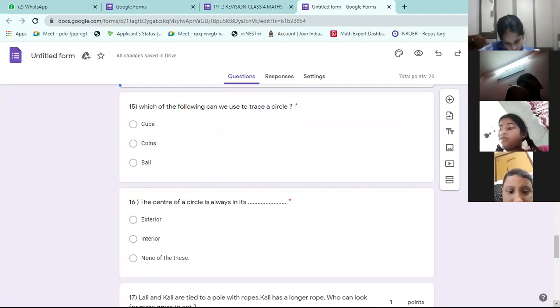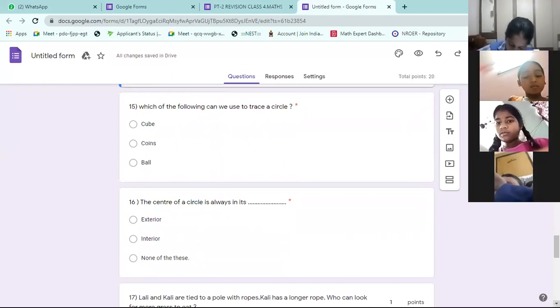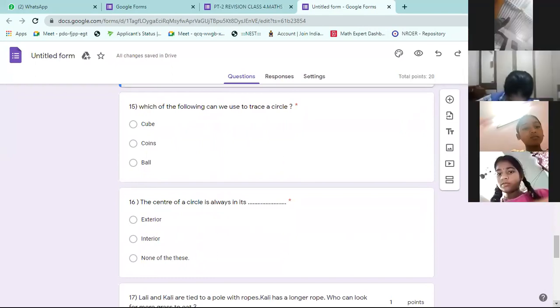Fifteen. Which of the following can we use to trace a circle? If you want to draw a circle with just points. Coin, sir. Sir, 15th.